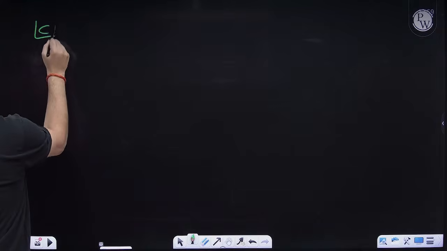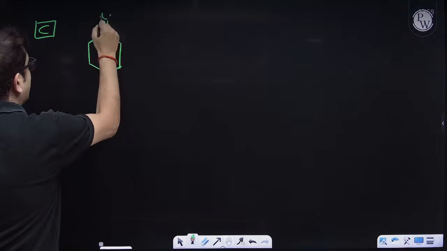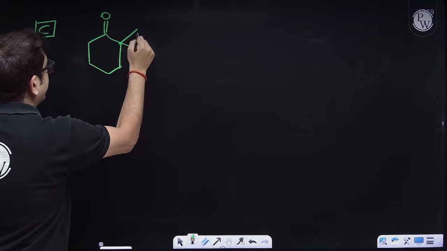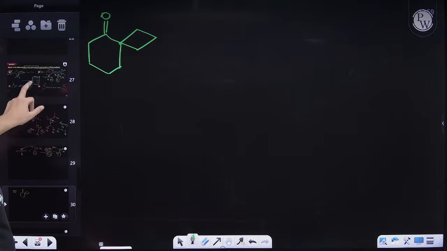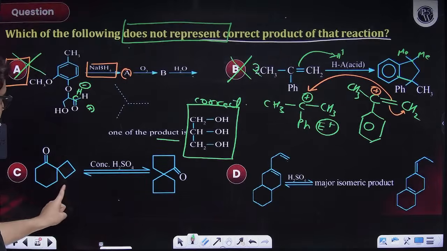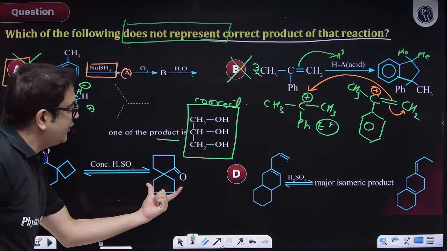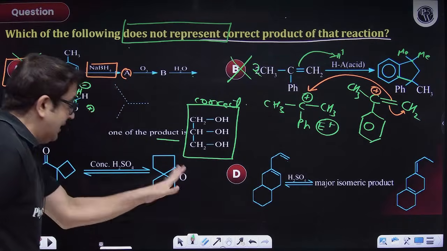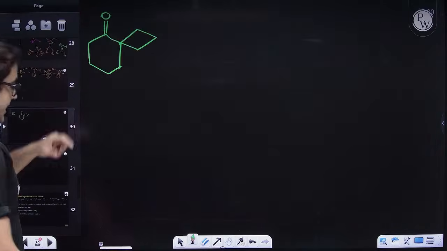So talking about option C now. This is a 6-membered ring having a double bonded carbon over here and a 4-membered ring. Let us check. Yes, sir, this is a 4-membered ring attached. Now it is treated with concentrated sulfuric acid and this guy is formed. Let us see how this compound can be formed. Sir, I am having this.